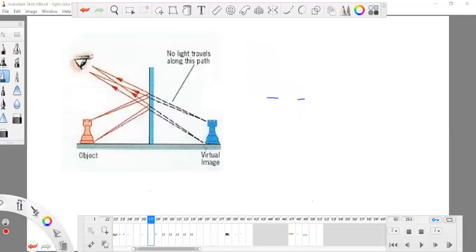This is the image, and this is a virtual image because this is our mirror. If it forms behind the mirror, it is virtual. And if the image forms on this side, it is known as real. So don't forget this.